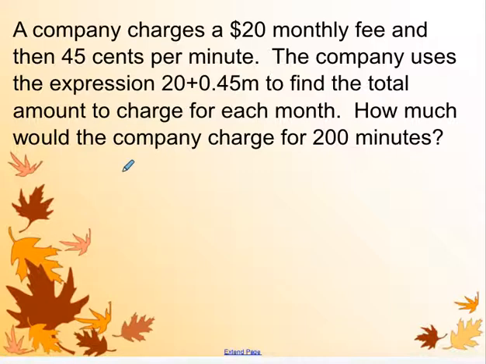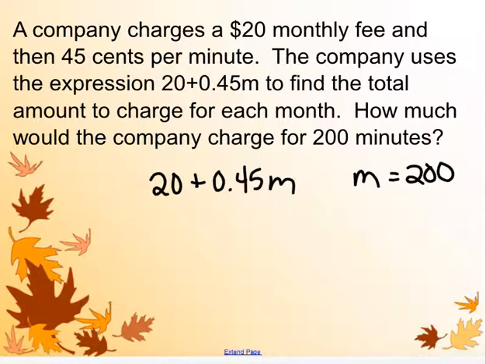Well, what's nice about this problem is it gives us the expression 20 plus 0.45m. And it tells us how many minutes. m is going to equal 200. So if we plug this in, we're just going to do 20 plus 0.45 times 200.